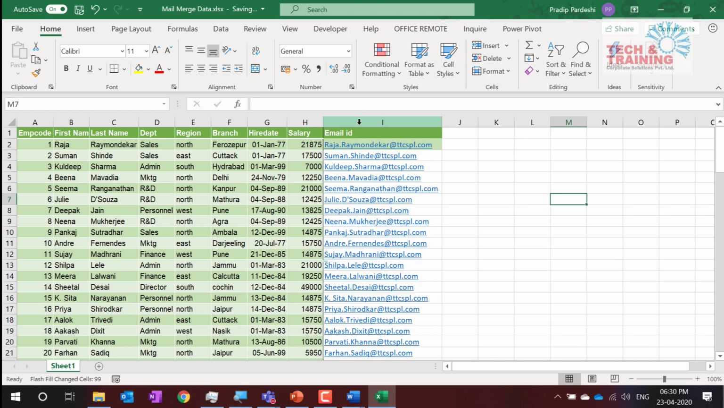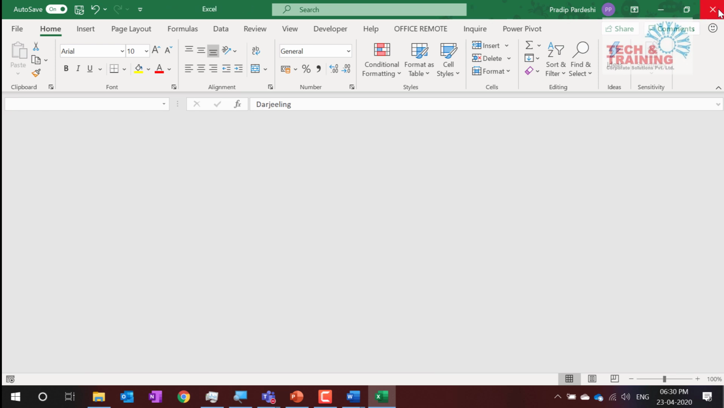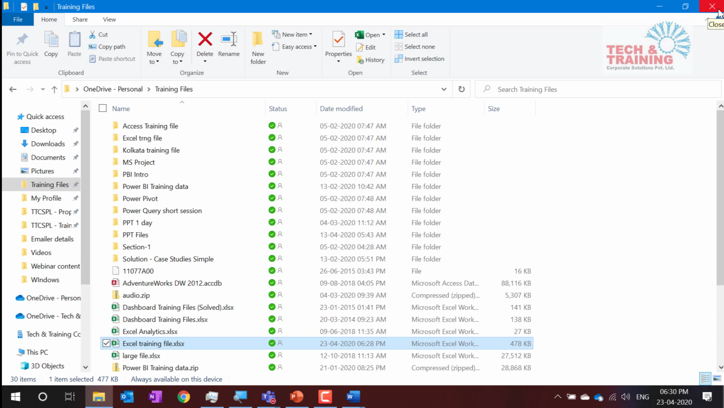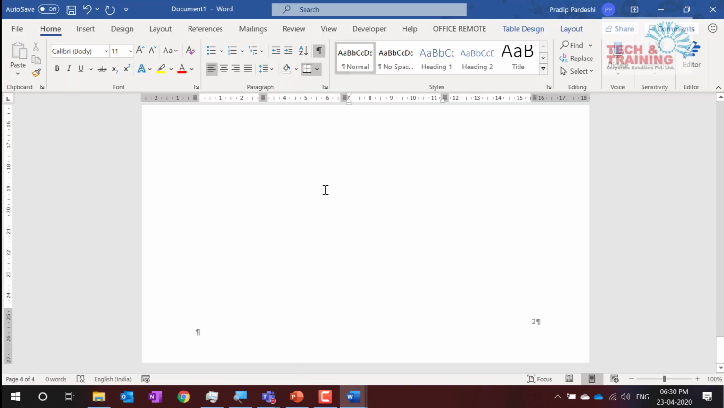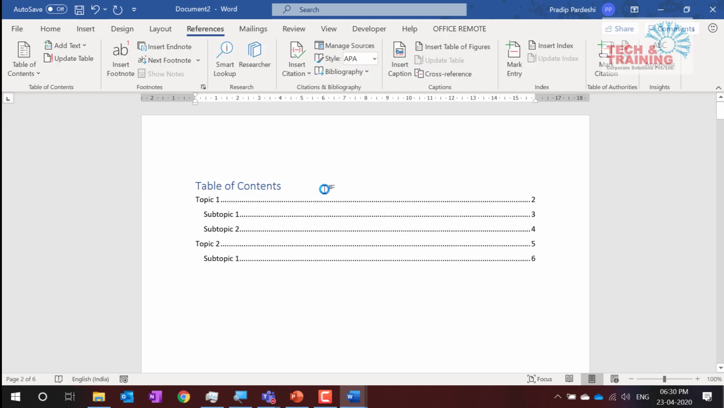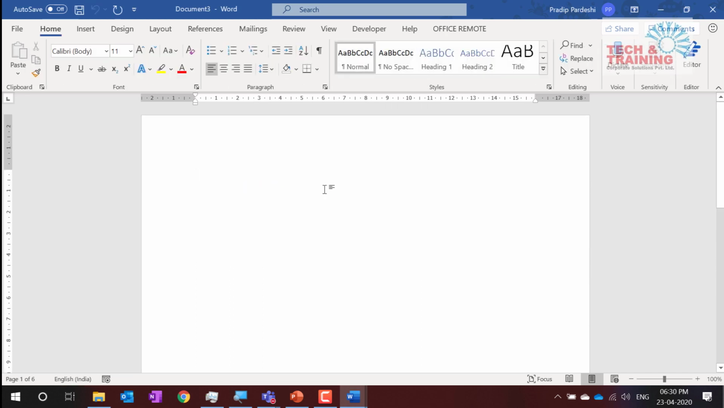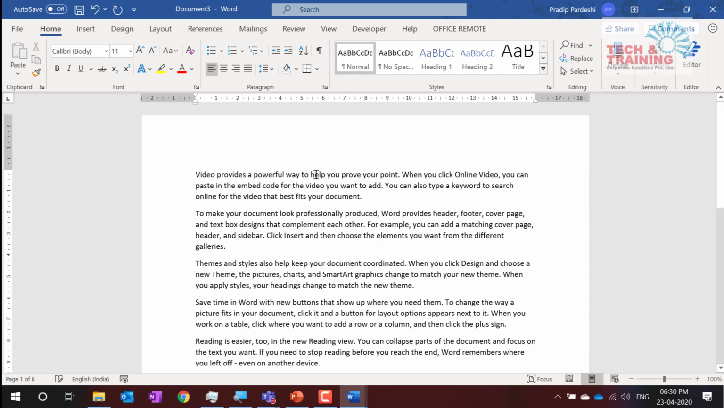Now, let's move on to Word. Now what I'm going to do is this Excel file has automatically got saved. I'll close this file, and now I would like to send emails to all these people, or maybe I would like to print the document and send it to all the people, or maybe create the email. Let me create a new document. Yeah, so I've created a dummy Excel file.